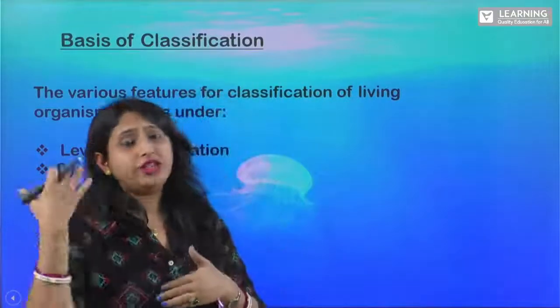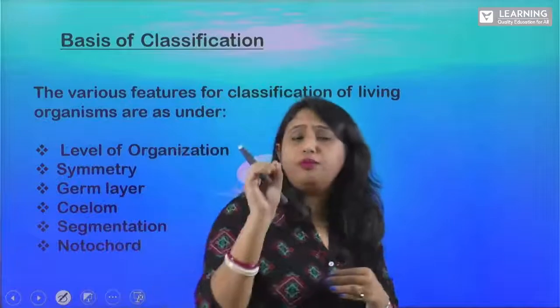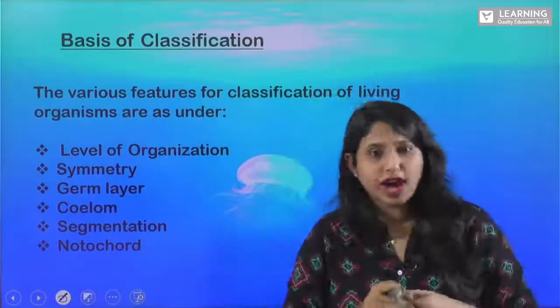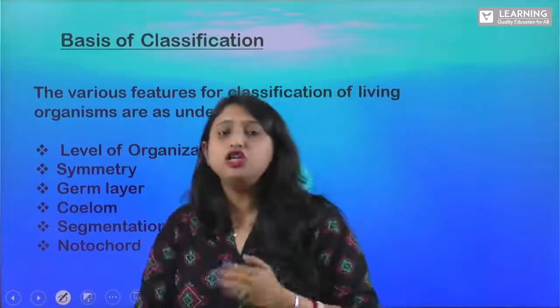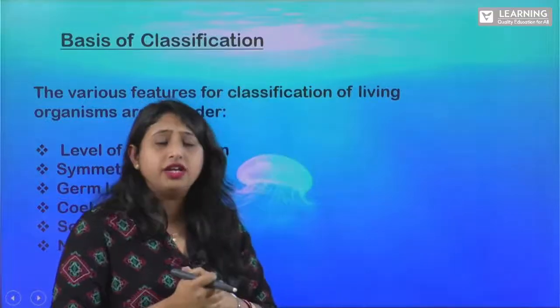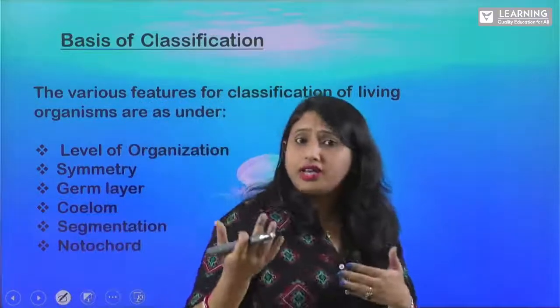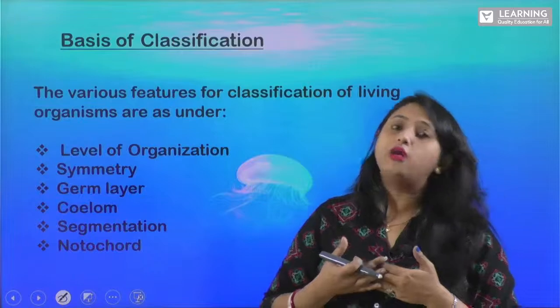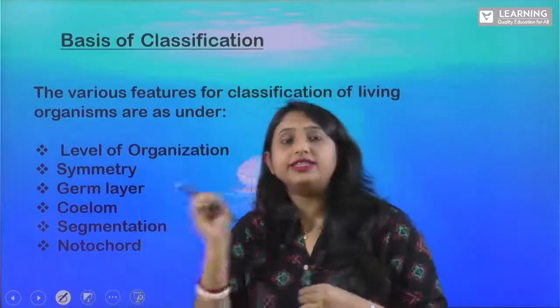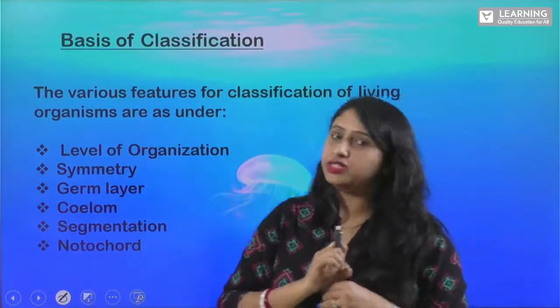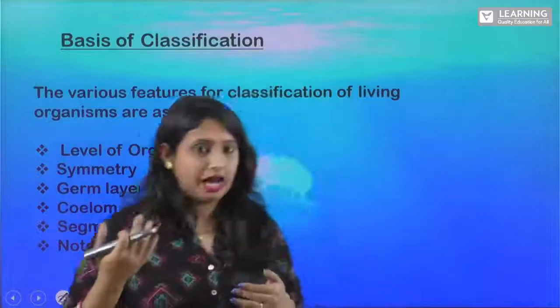So, in case of these animals also, we have got 8.7 million species of animals. You already know this. So, we have to classify them, right? So, why do we need to classify them? Because it will make our work easier. We can easily identify those animals. And how are these animals classified?